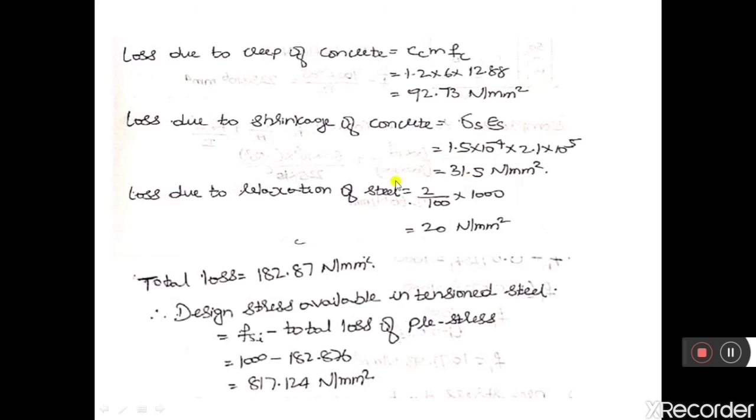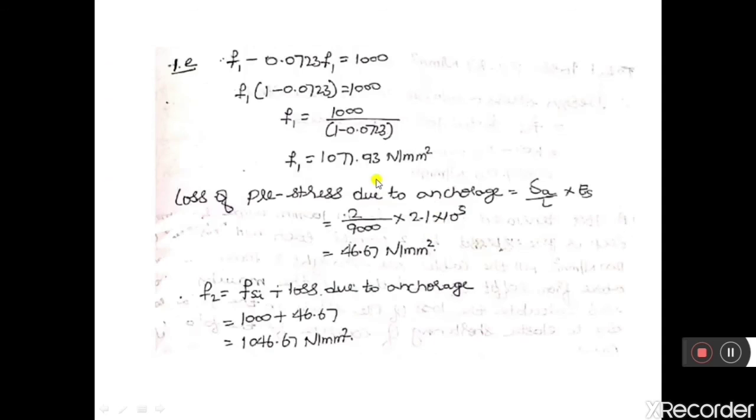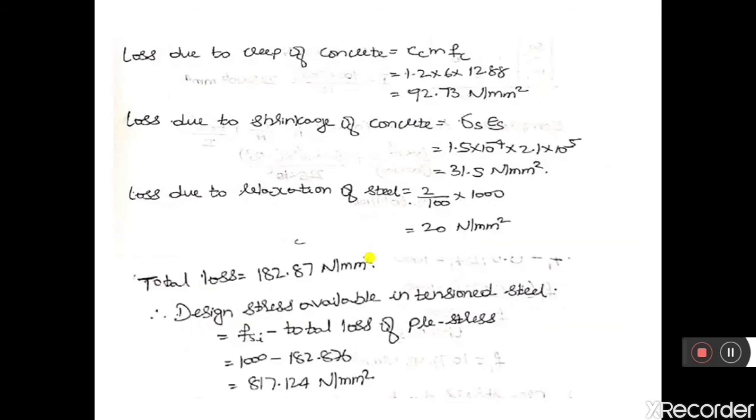And loss due to relaxation of steel is 2% of initial pre-stress. That is 2 by 100 into the initial pre-stress of 1000. Therefore, 20 Newton per mm square will be the loss due to relaxation of steel. Therefore, the total loss that will occur in the cable is 92.73 plus 31.5 plus 20 plus 46.67 plus 77.93. So the total loss that will occur in the cable is 182.87 Newton per mm square.